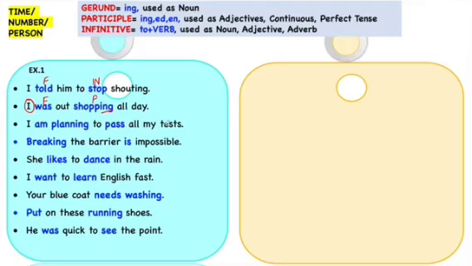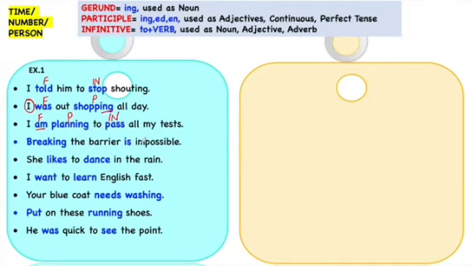I am planning to pass my all test. Am is finite, as am can be changed into is if the subject is changed into he, but planning and pass will not change. Like he is planning to pass, they are planning to pass. So only am will be changed. Therefore, they both are non-finite. Now which non-finite? This is continuous tense, so it is clear it is participle. And pass is to plus verb, so it is infinitive.